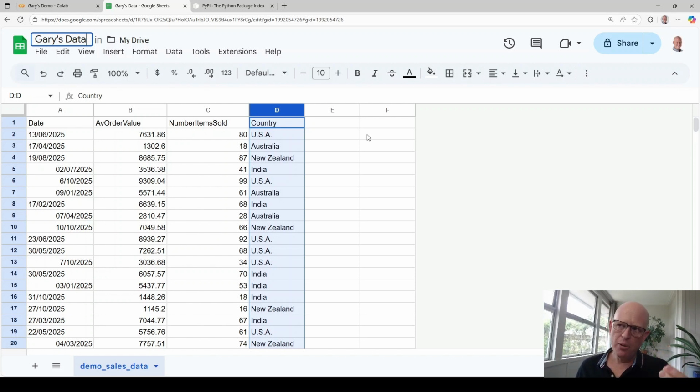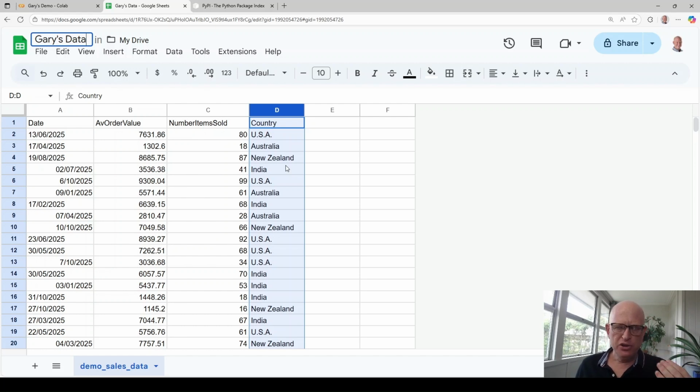The problem I'm going to address in this is that when we're using categorical data, such as I have in my country column, USA, Australia, New Zealand, India, it can be difficult in machine learning to accurately assess the data if it's not in binary format. In other words, ones and zeros, or yes, no, or true and false, for example.